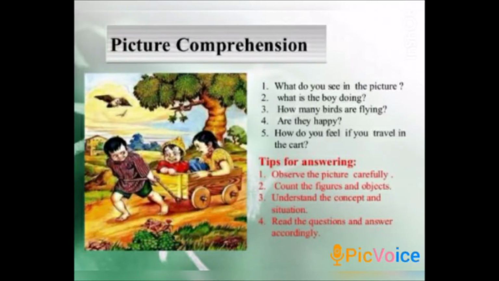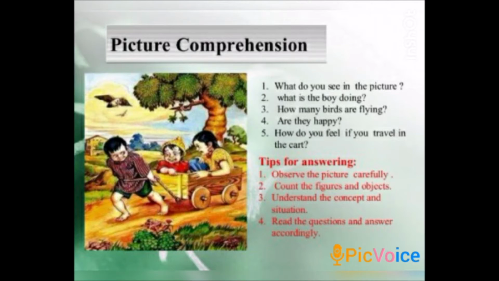Okay, children, next let us see how to do the picture comprehension. So they have given 4 points as the tips for answering. Now let us see those tips. The first point, observe the picture carefully. So what you have to do? You have to observe the picture very carefully. Count the figures and objects. So in the picture there will be many things and objects and figures. So you have to observe them. Understand the concept and situation.